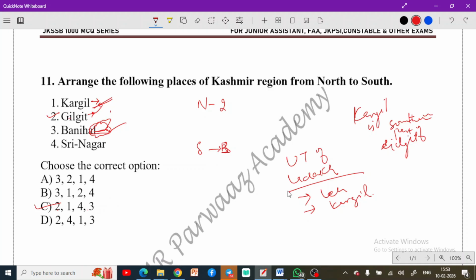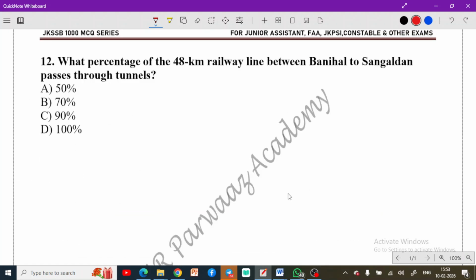Now moving to the next question, question number 12. What percentage of the 48-kilometer rail line between Banihal and Sangaldan passes through tunnels? This 48-kilometer rail line was recently inaugurated. You have to find out what percentage passes through tunnels. Roughly 43 kilometers out of this pass through the tunnels. That comes out to nearly 90%. So the answer here is 90%.